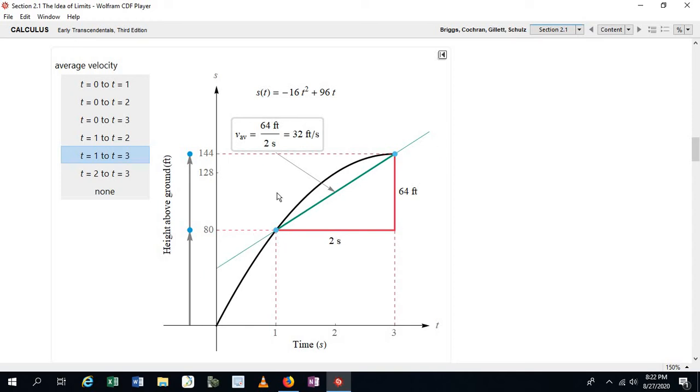And so the slope of this line is also 32, which just so happens to be the average velocity over this time period, between these two times. Okay, so that's an important idea. This is called a secant line. And the slope of a secant line happens to be the same as the average velocity in this case.